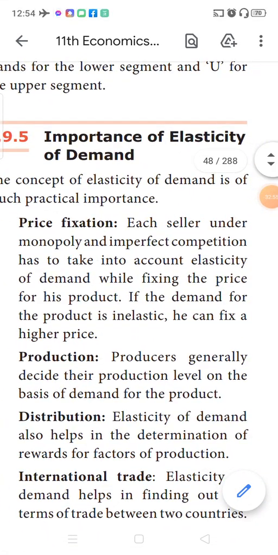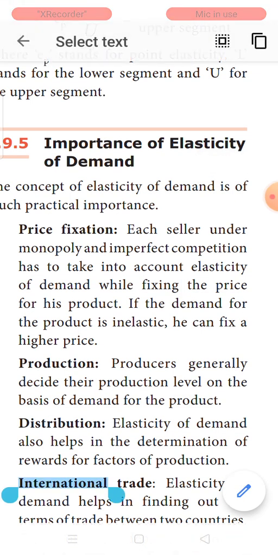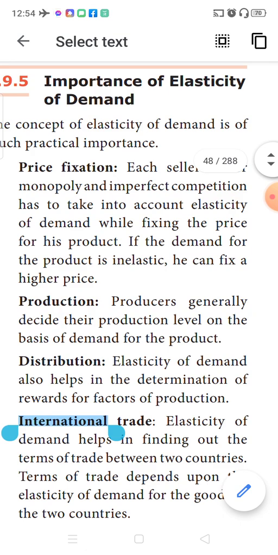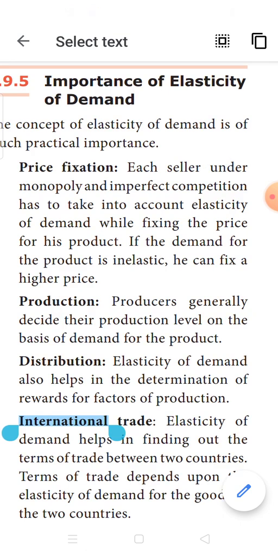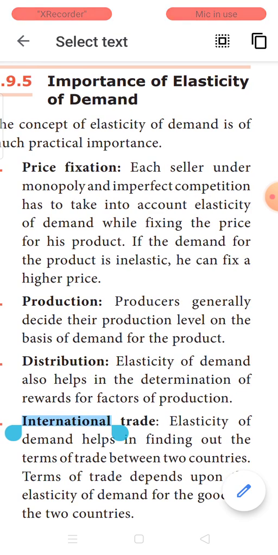Now, coming to why should we learn the elasticity of demand? Is there any need or scope if we learn this? It has got importance. By finding out the degree of elasticity of demand, it is useful in the following ways. First thing is fixation of price. It is very useful for the sellers, whether it is a monopoly or an imperfect competition, to fix the price for the commodity.